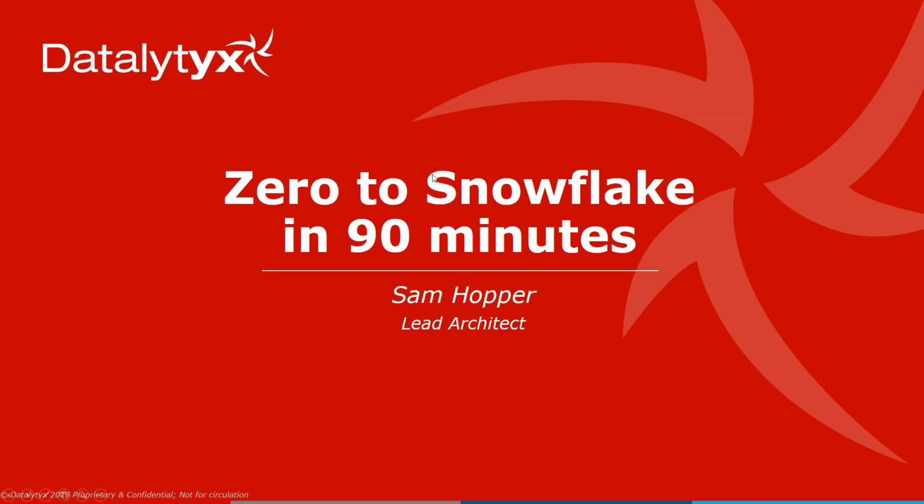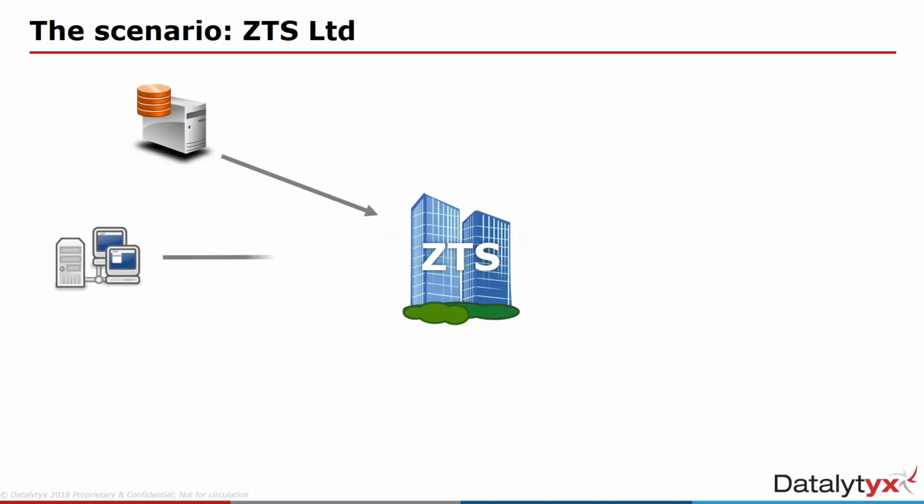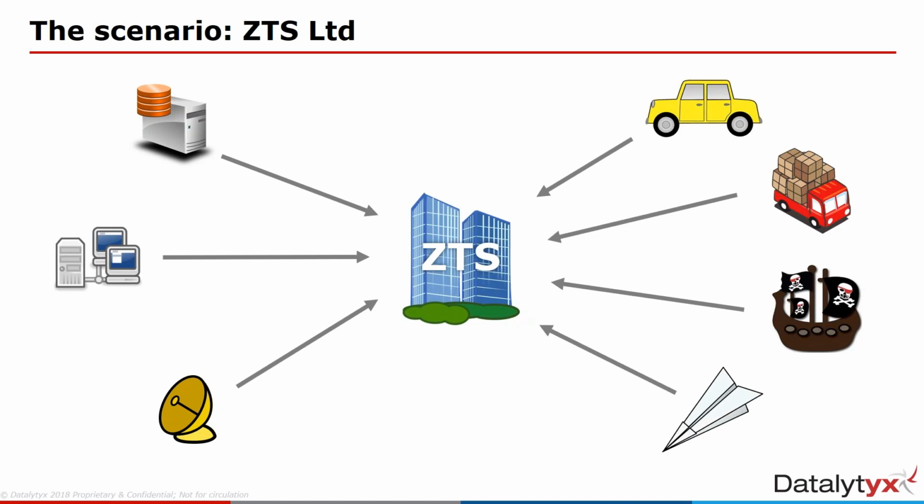If I just advance my slides, there we go. So what's the scenario? I've put together a fictional scenario here just to colour things in. We've got this fictional company, ZTS Limited. They have been in server monitoring, network monitoring for quite a long time, and they've got some great technologies and some great algorithms for detecting events and throwing out alerts, that kind of thing. So in the traditional server networking, some satellite as well in that sort of space. More recently, they've made an acquisition. Acquired a company that's doing tracking and monitoring of physical assets, particularly vehicles, so cars, trucks, boats, planes, yachts, drones, all that sort of stuff.